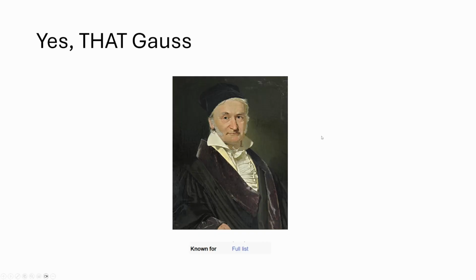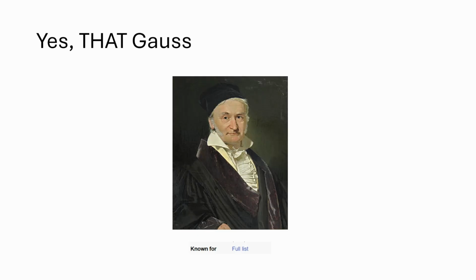So this is named for the same Gauss that everything is named after, Carl Friedrich Gauss, born in 1777. You know, the US was trying to figure out whether to exist or not. And meanwhile, like one of the greatest mathematicians ever was born. Now, he's known for so many things that there's literally a list on Wikipedia, like a whole page that is a list of things named for Carl Friedrich Gauss. The dude was an absolute genius.